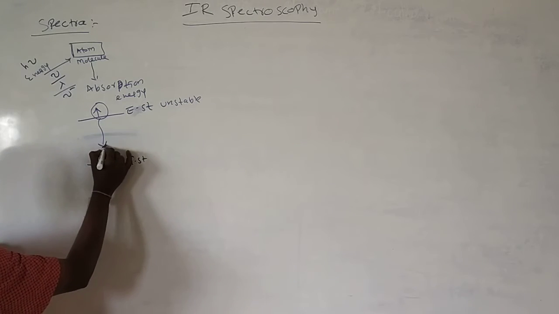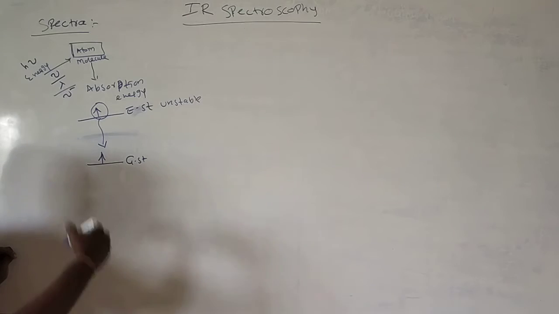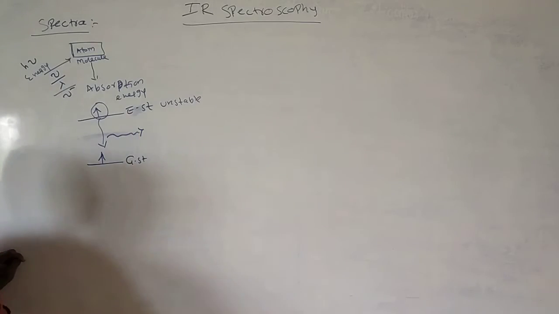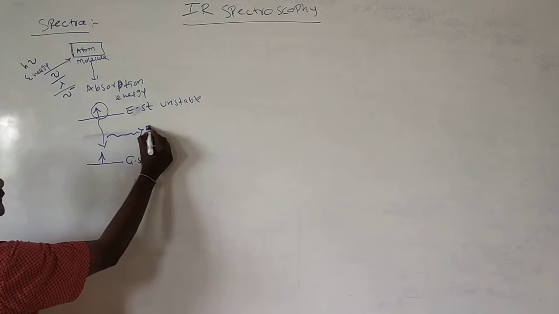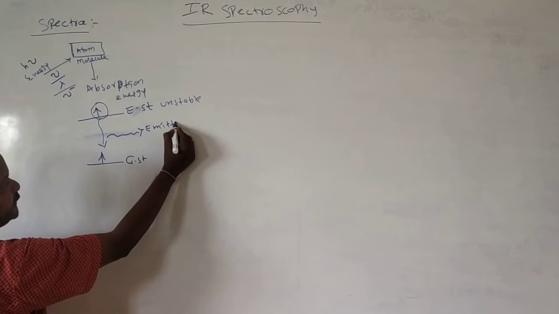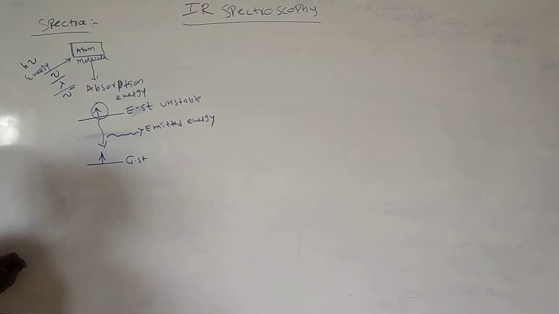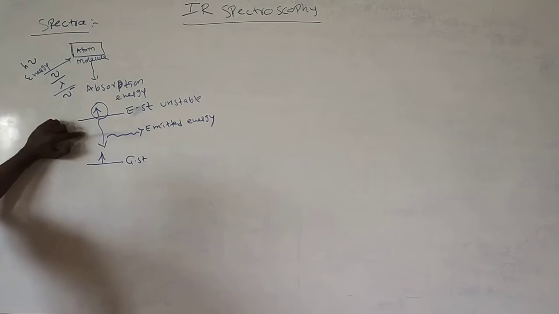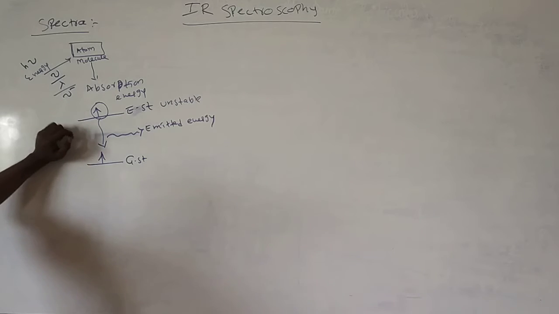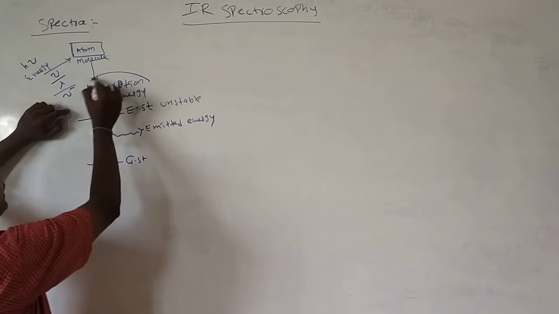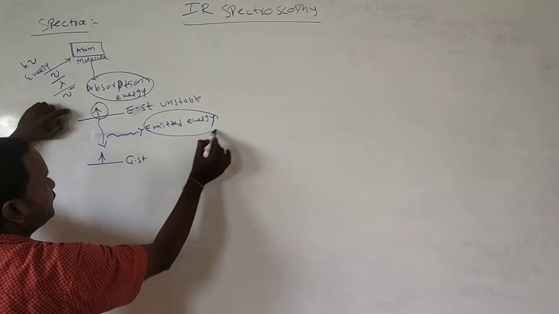Then it comes back to the ground state. When it comes back to the ground state, it releases some amount of energy. That energy we call emitted energy. Here we have the absorption energy and the emitted energy.